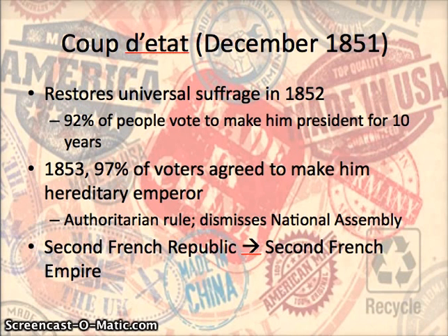The Second French Republic, which was pretty short-lived, only lasts from the 1848 revolutions until this coup in 1851. Now the government's going to be called the Second French Empire. This is a nod back to Napoleon Bonaparte, who formed an empire in France and also extending to some other European countries through conquest during the Napoleonic Wars. So we see a lot of nods to the past in the names of the government.